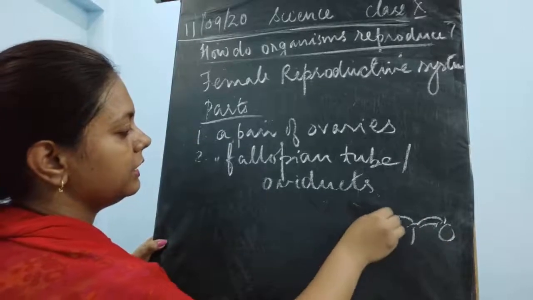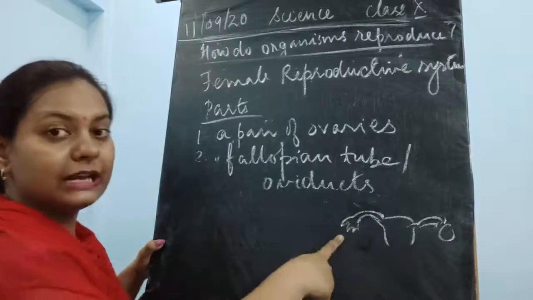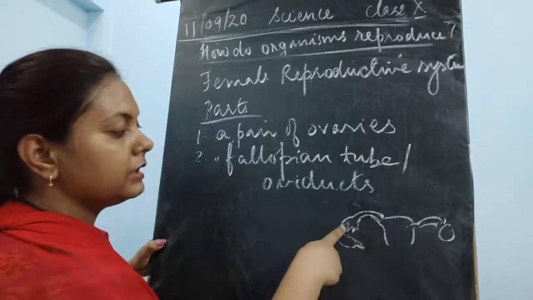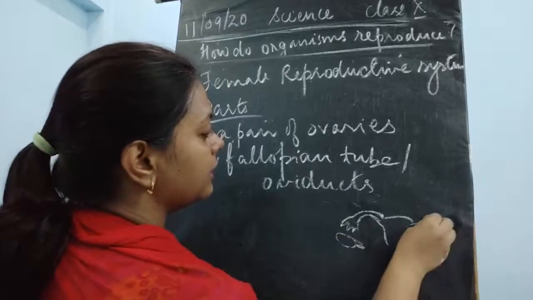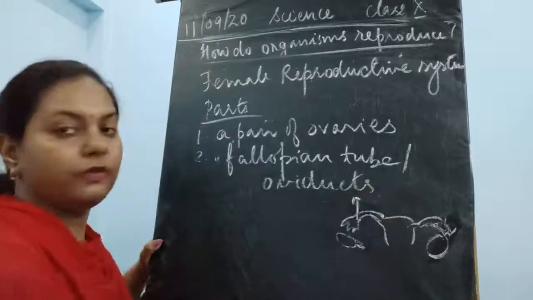So here it contains the cilia, the fimbriae are present, and here it contains the ovary. In this part it contains a pair of ovaries. Now the next part which we were studying is this one. This is said to be the oviducts.